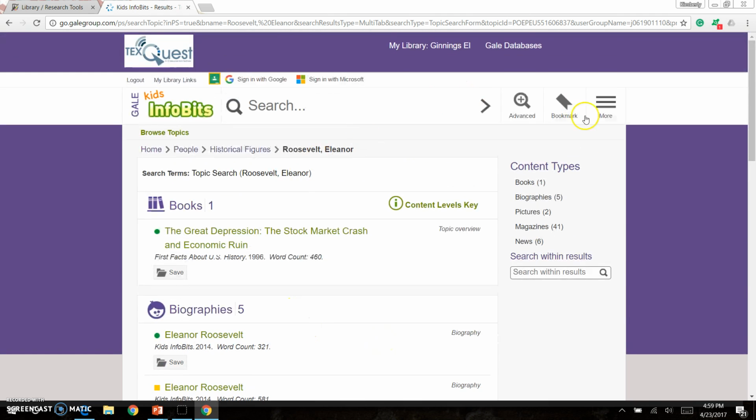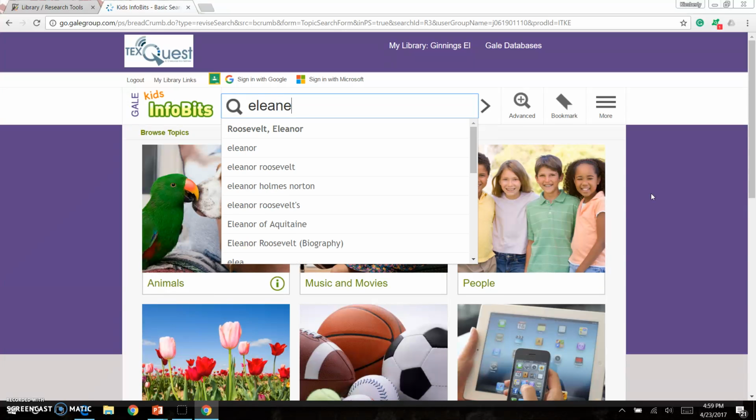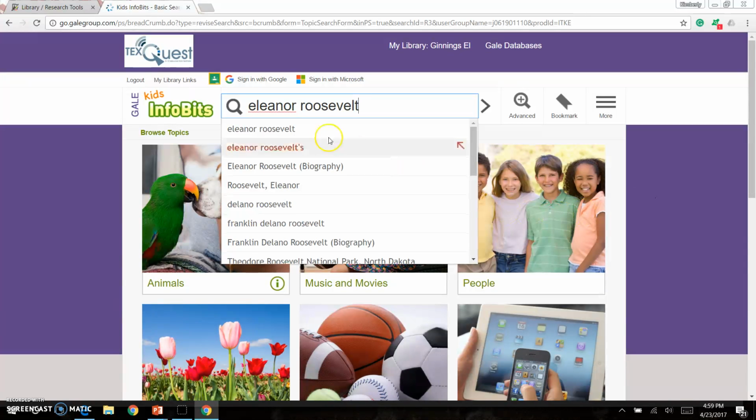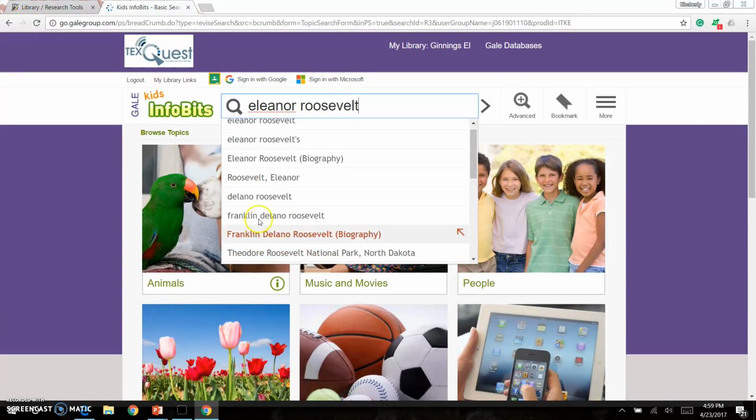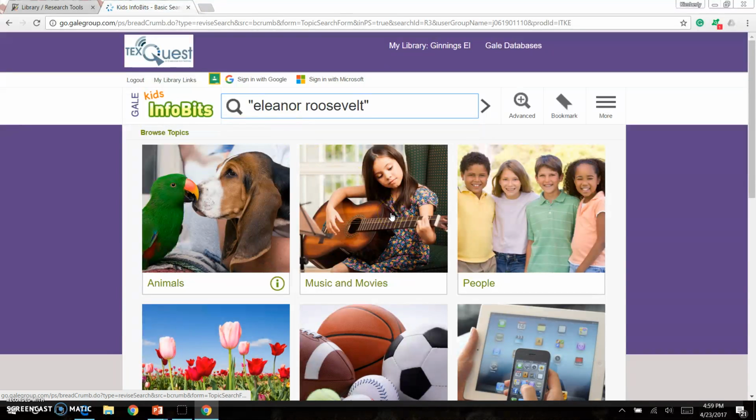If you are doing biographies, you can look by people, but there's another way to search. I want to go back to the home page. I didn't know when I first started if Eleanor Roosevelt would be available, so I could have just come up here to the search bar and I could have typed in her name. When I type in Eleanor Roosevelt, it starts to pop up lots of names. It even starts to pop up her cousin, her husband, and so I can select her name up there.